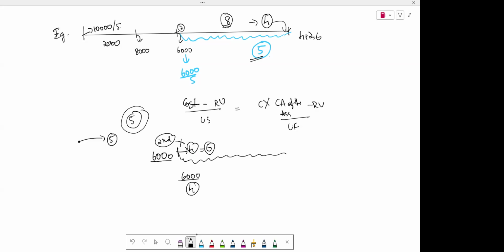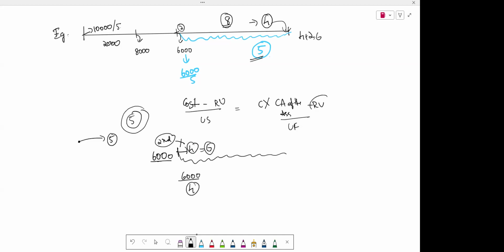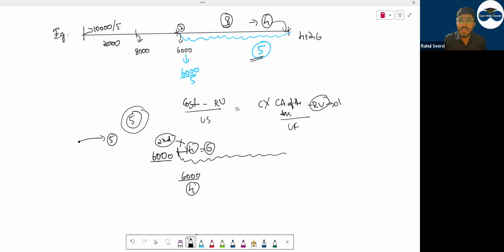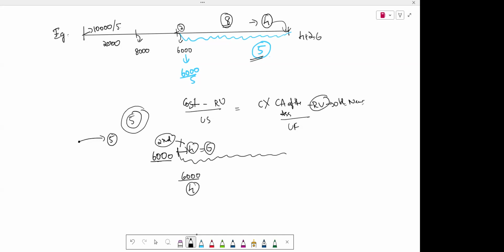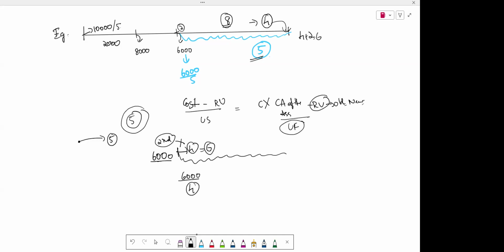Okay, sir. There is a change in useful life. Now, can there be a change in scrap value? Yes. Then what will you do if scrap value changes? Instead of recording the old scrap value, record a new scrap value. Record the new scrap value and revised useful life and calculate further depreciation. Is this clear? Yes. Let's do the example.